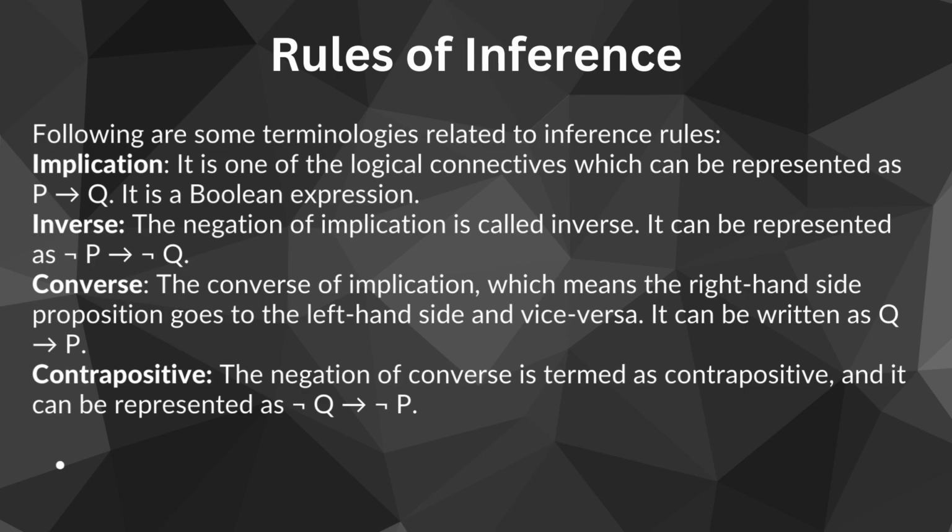It states that if Q is false then P must also be false. Interestingly, the contrapositive of an implication is logically equivalent to the original implication itself. This terminology plays a crucial role in logical reasoning and is essential in understanding the relationships and implications between propositions. Inference rules involving these concepts help guide the process of deriving valid conclusions and making logical deductions in various applications of artificial intelligence and logic.